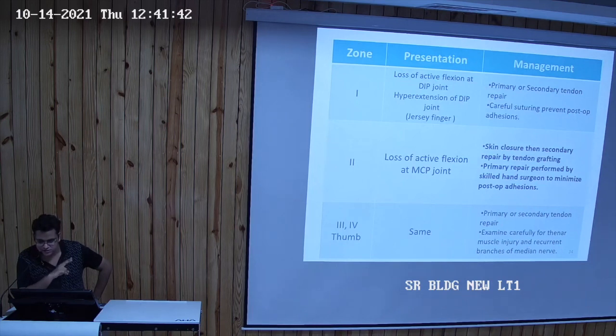In zone 2 injury, there will be loss of active flexion at the MCP joint. So management will be skin closure, then secondary repair by tendon grafting. The primary repair is performed by a skilled hand surgeon to minimize any post-op adhesions. In zone 3, 4 or the thumb, there will be primary or secondary tendon repair. And we also have to examine for any thenar muscle injury and the recurrent branch of the median nerve.